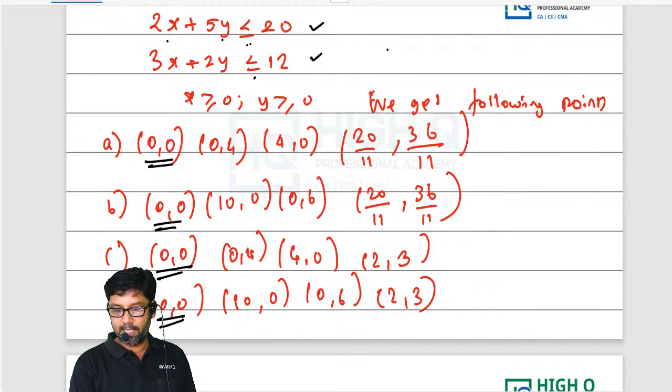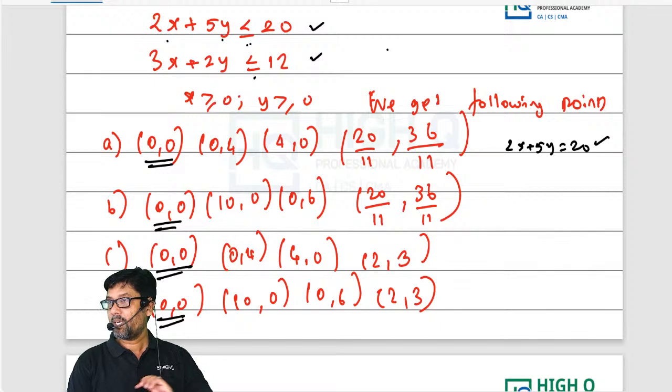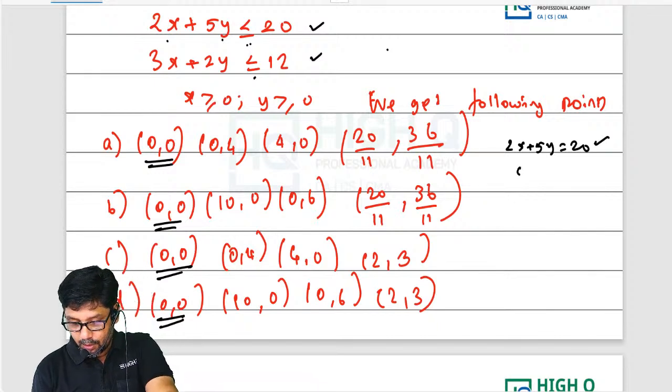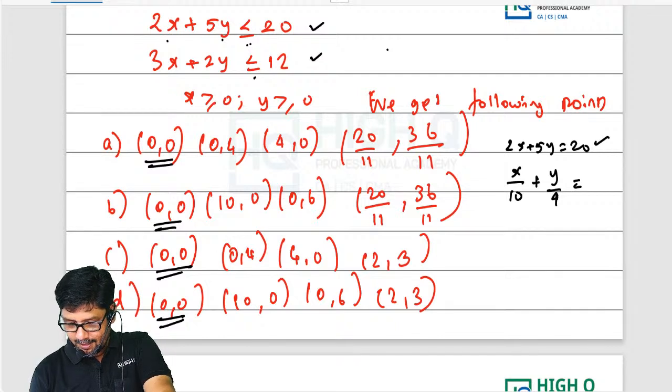For example, 2x plus 5y is equal to 20. On the right hand side, what do we have? 20. Divide each term by 20. What are you going to get? x by 10 plus y by 4 is equal to 1.